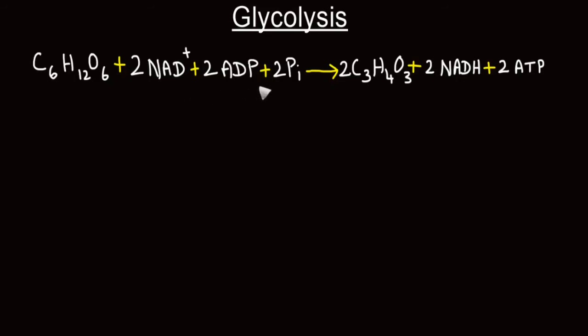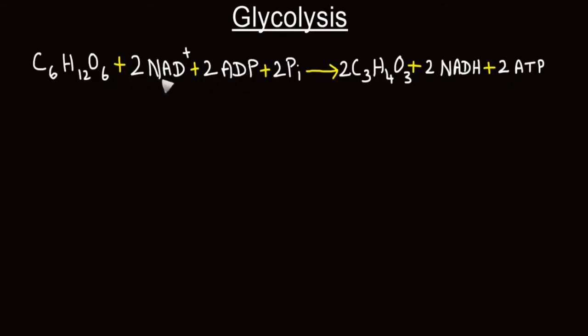This is the net equation of glycolysis. In this equation, you can see one molecule of glucose has undergone partial oxidation and formed 2 molecules of pyruvate. During this partial oxidation, electrons that are removed are accepted by 2 molecules of oxidized NAD, forming 2 molecules of reduced NAD. From this process of glycolysis, there is net gain of 2 molecules of adenosine triphosphate from 2 molecules of adenosine diphosphate.